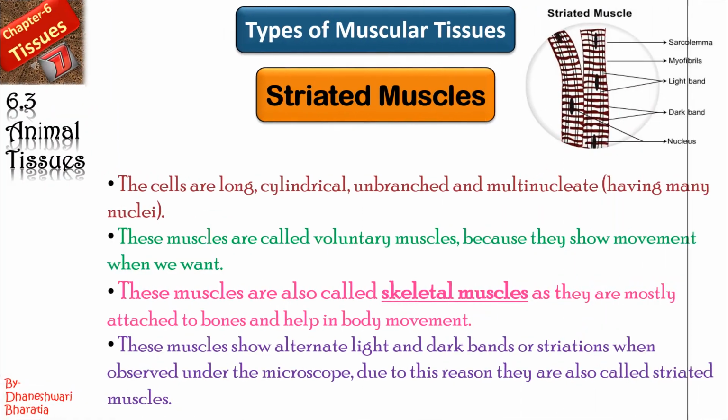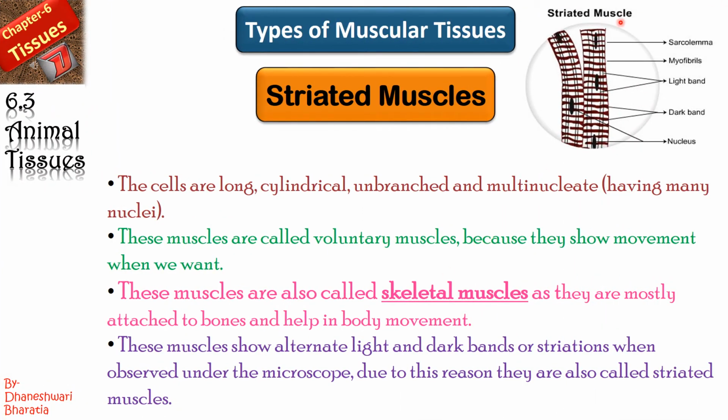Okay, now let's discuss about striated muscles. Here you can see the diagram. You have to understand how to draw the diagram. You should know the identification of the individual muscle also, right? Sarcolemma, myofibrils, everything I have discussed right now only, right? Dark band and light band. Striations are there. That is why it is known as striated muscles. These cells are long, cylindrical, unbranched and multinucleate. Multinucleate means more than one nucleus, right? And unbranched, we did not see any branch, right?